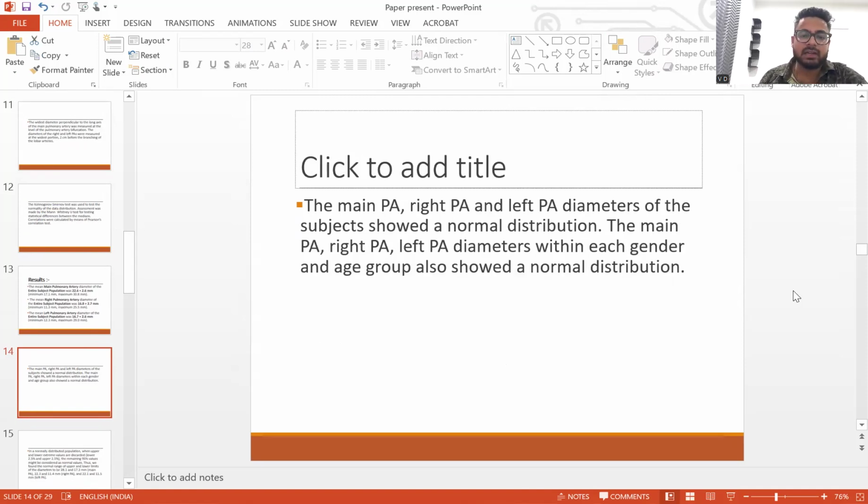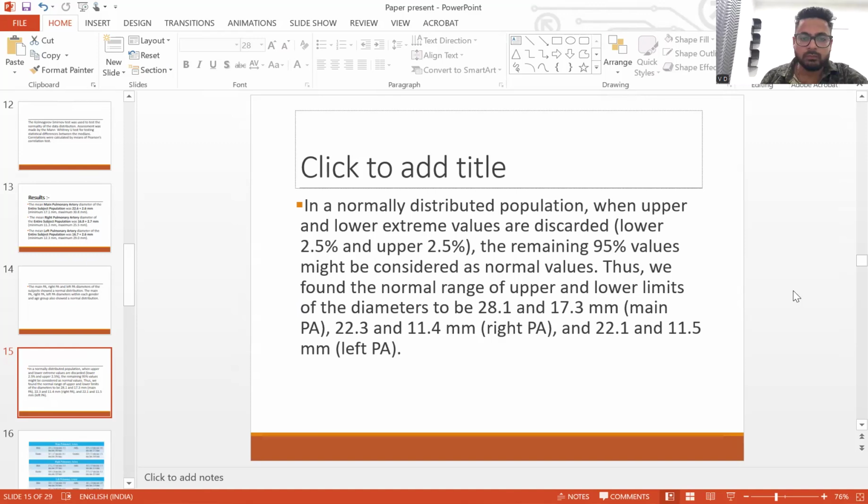The main pulmonary artery, right and left pulmonary artery diameters of the subjects showed normal distribution. The diameters within each gender and age group also showed a normal distribution. In a normally distributed population, when upper and lower extreme values are discarded, that is the lower 2.5% and upper 2.5%, the remaining 95% confidence interval values can be considered as normal values. That is two standard deviations basically.